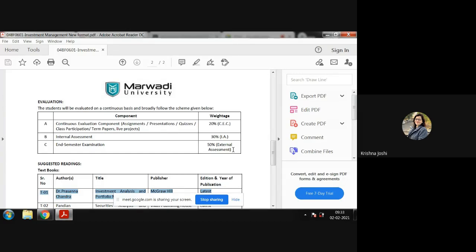Now let us understand the CEC, that is our rubric. It is a 20 mark rubric, divided into 10 marks for assignment and 10 marks for live project presentation. You will have to carry on the project and present it in front of your class.